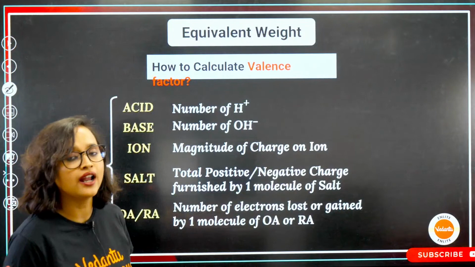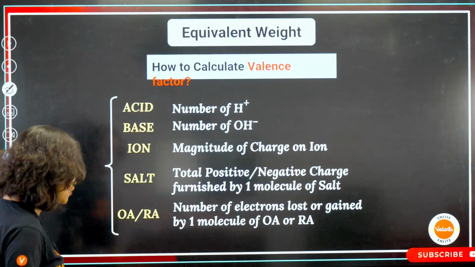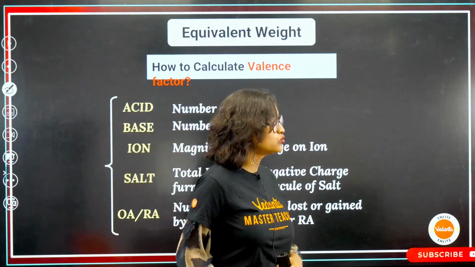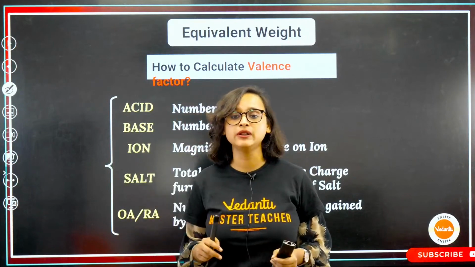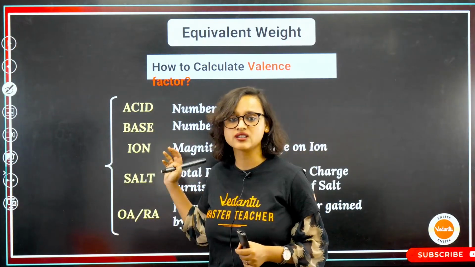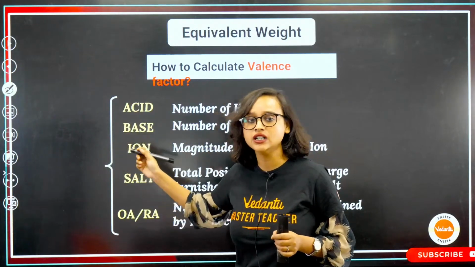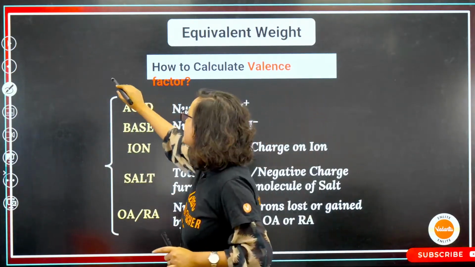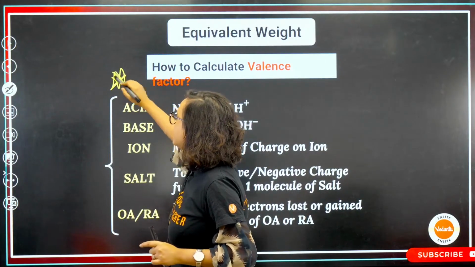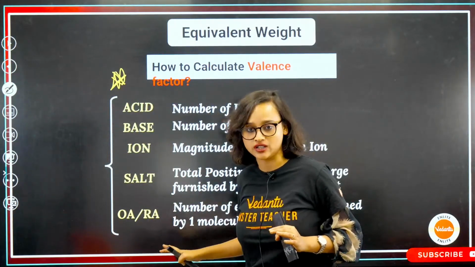So, how to calculate valence factor? I'm so sorry. Every time I notice from Google Slides to when you download it to PPT, it just changes this. This happens always. Anyway, how to calculate valence factor? Note this. This is important. There will be various cases, but this is your cheat sheet.